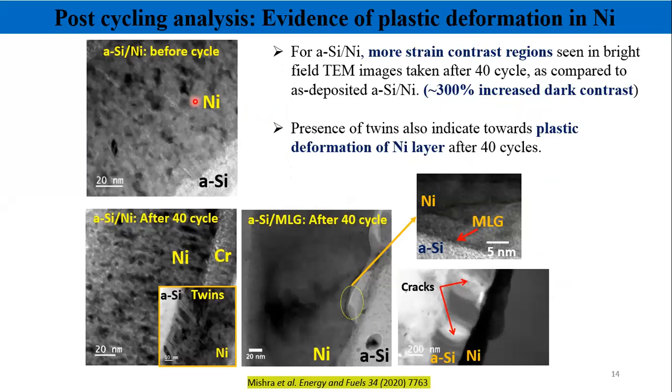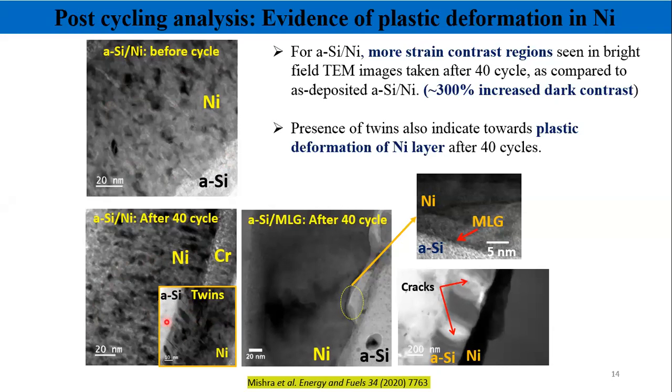Before cycling, the dark regions in this TEM image are fewer, but after cycling you can see that the dark regions increased. The increase of these dark regions is one of the signs of strain accumulated regions. These strain accumulated regions are deformed regions.